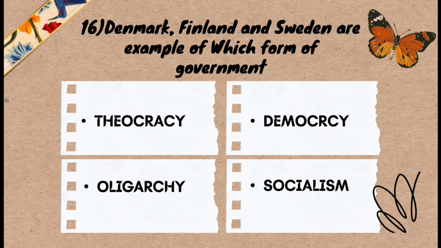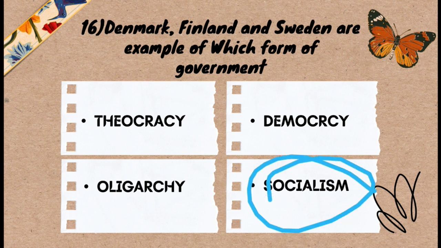And the correct answer for question number 16 is option D. Socialism is a form of government which exists in Denmark, Finland, and Sweden. These countries are commonly known as the Scandinavian countries. If someone asks you to give an example of Scandinavian countries, you can reply that Denmark, Finland, and Sweden are examples of the socialist form of government, and they are also known as the Scandinavian countries.